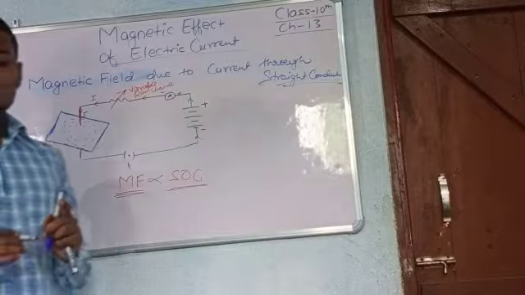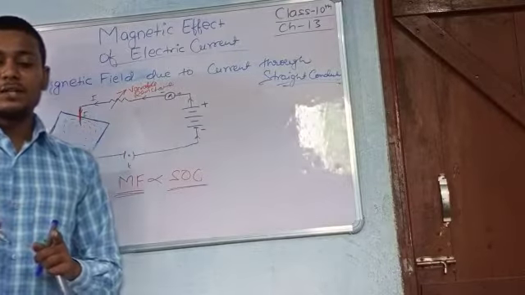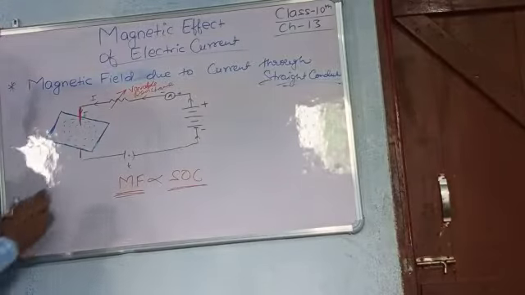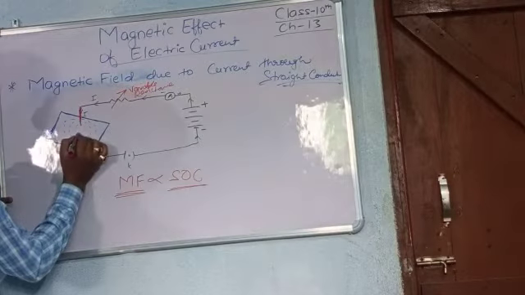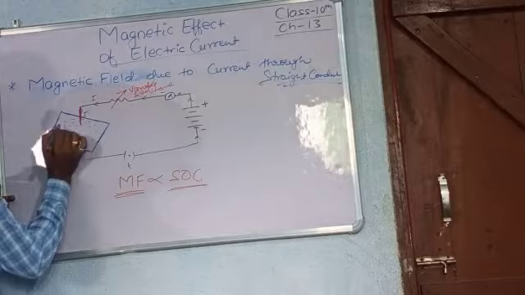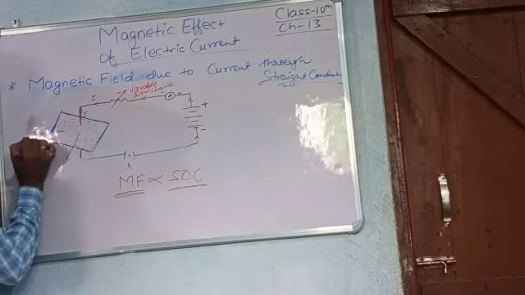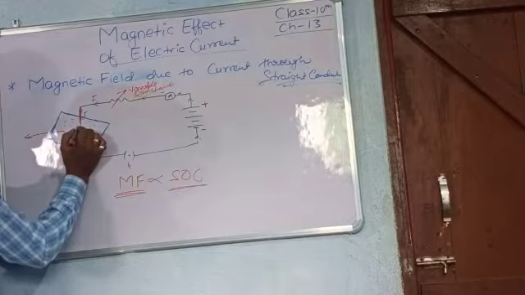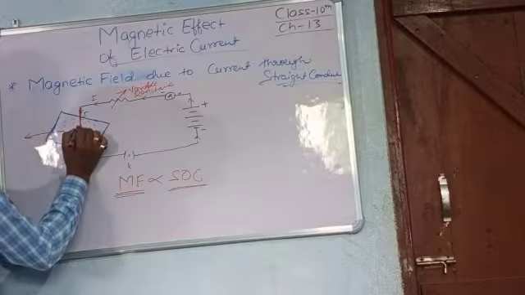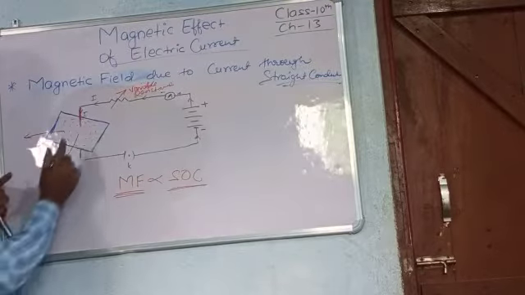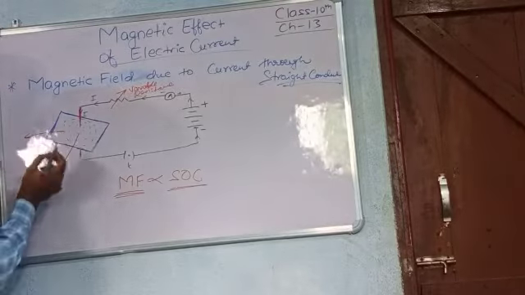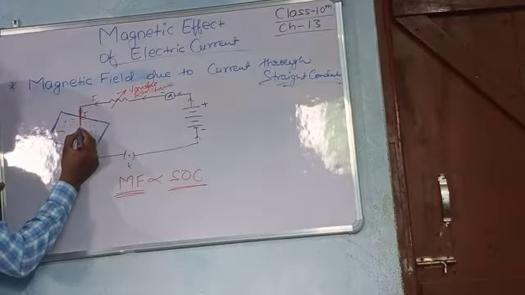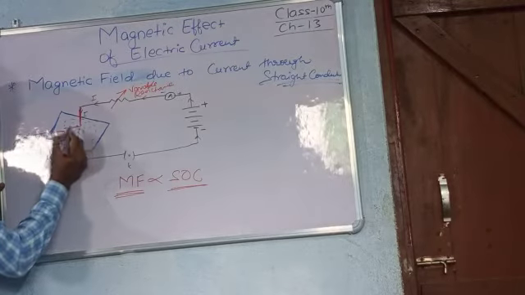Now the magnetic field is inversely proportional to the distance from the conductor. If we talk about this magnetic field and this magnetic field, this one is near the conductor, so its strength is larger than this, because the distance is different.